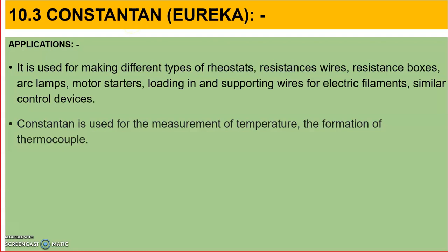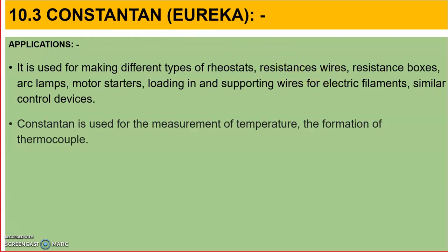You know resistance R is equal to rho L by A. For a certain area A, resistivity of the wire is constant. So when resistivity is very high, the length required will be very small. Constantan has higher resistivity, so the length required for your wire will be less. That is why constantan is used for making resistance wire.